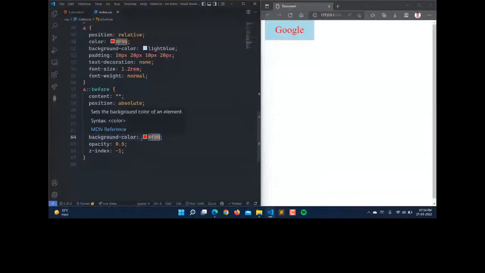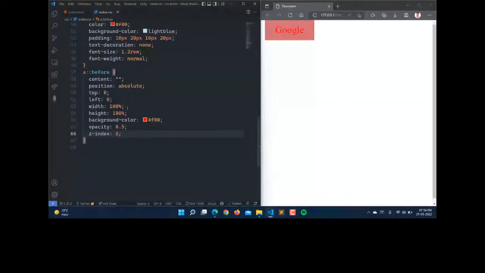And there is z-index. The z-index works in the z direction, the z axis, so the element will be above the other element. If I write 5 here, we now have the red above the blue because it has a z-index greater than the anchor tag, which has the default z-index of 0 or 1. So now I will set its width as 0%.